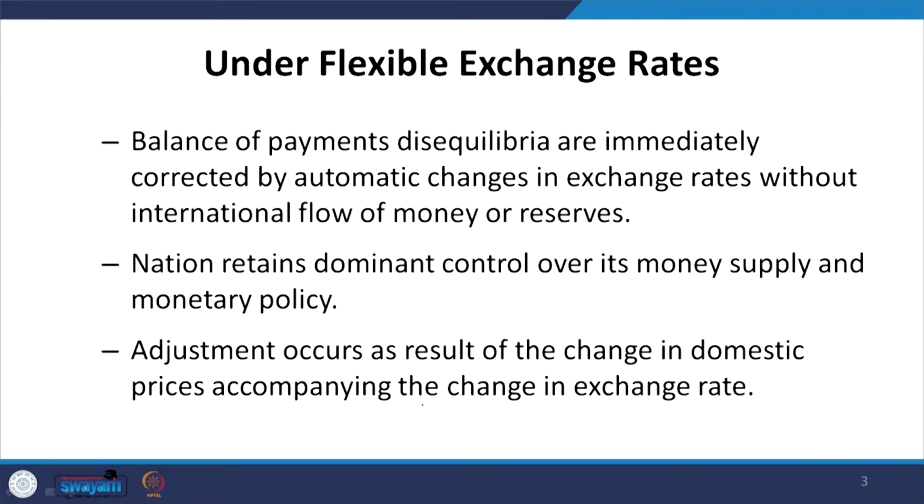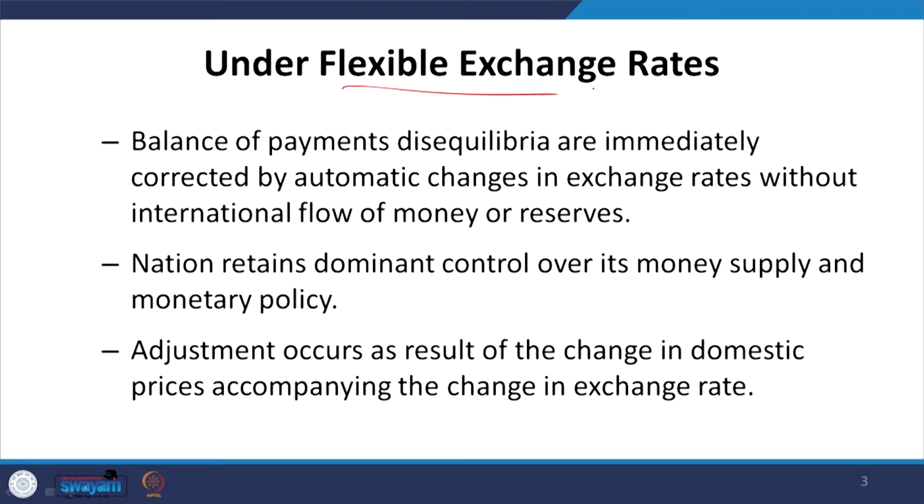Now, repeating the earlier discussion and trying to understand the dynamics through these two exchange rate systems: balance of payment disequilibria are immediately corrected by automatic changes in the exchange rates without international flow of money or reserves. That is why we said it is possible under flexible exchange rate.